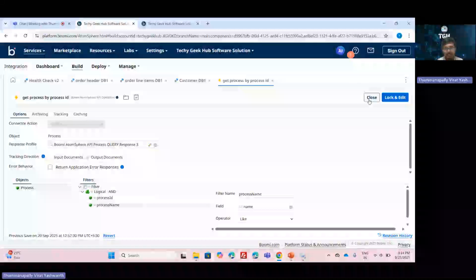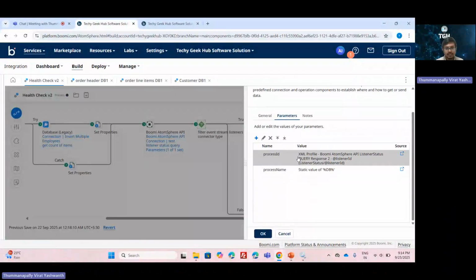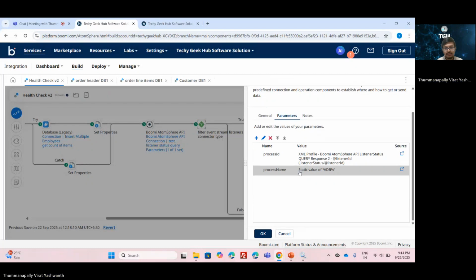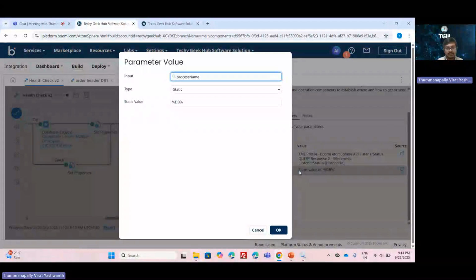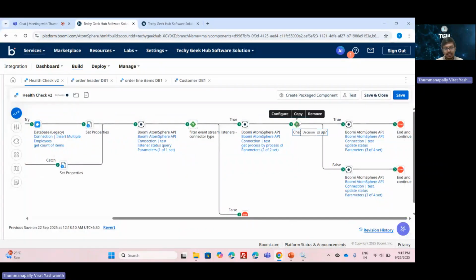Now in the parameters, we need to pass the process ID or component ID, which we are getting as a response from the listener status object, and we need to give the process name. So this particular value checks whether the process name contains DB or not. If it contains, it filters it in. So here we are getting the event stream listeners which contain the database as the target system.